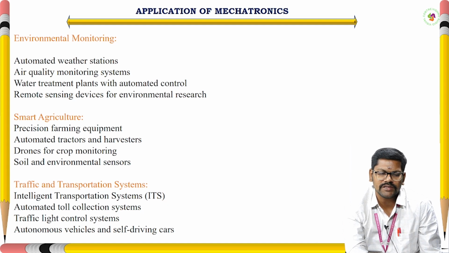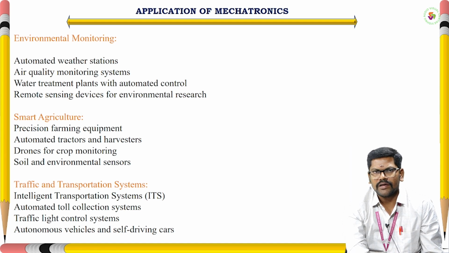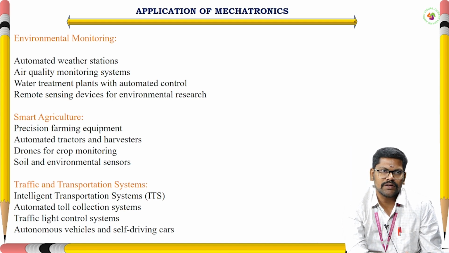Next, the important backbone of India: smart agriculture. We use precision farming equipment, automated tractors and harvesters, and drones for crop monitoring. We can monitor the crops by using drones. In olden days we fed fertilizers to the crops manually. Nowadays, with the help of drones, we can spread the fertilizers, along with soil and environmental sensors.